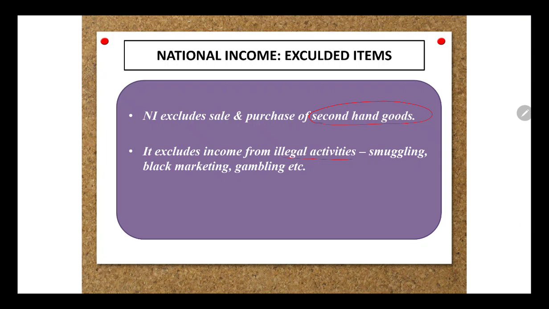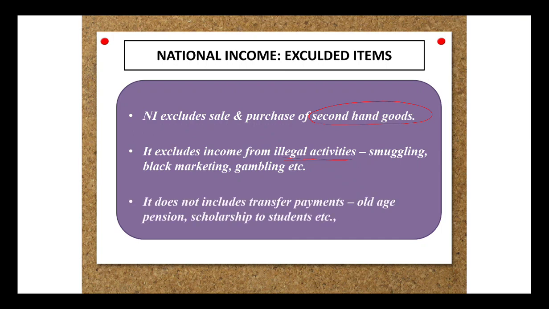All the illegal activities, because it does not generate the productivity, it is not a two-sided transaction, so we do not include it. Also we do not count it in our accounting book. So that is why these illegal activities are not to be included. Any kind of transfer payment, transfer incomes, unilateral transfers, not to be included, because that is your one side payment or one side income that you are receiving. It does not generate the productivity of our economy, so we will not be including them.